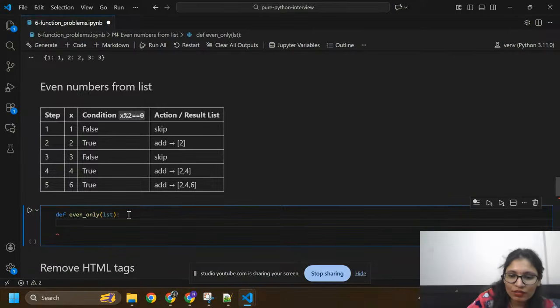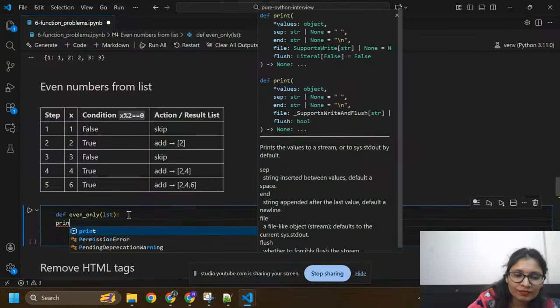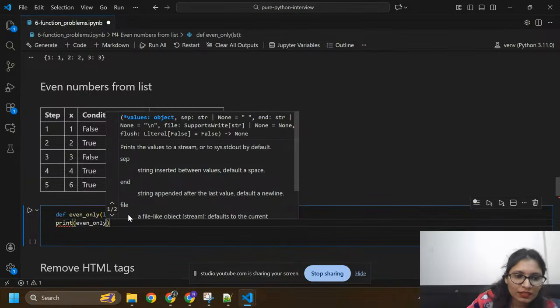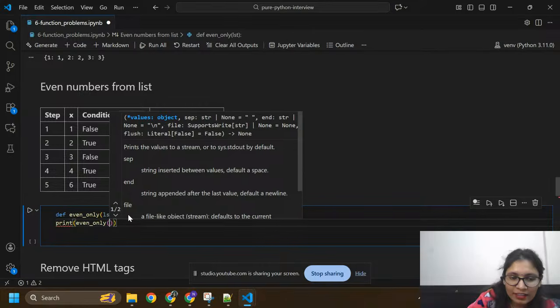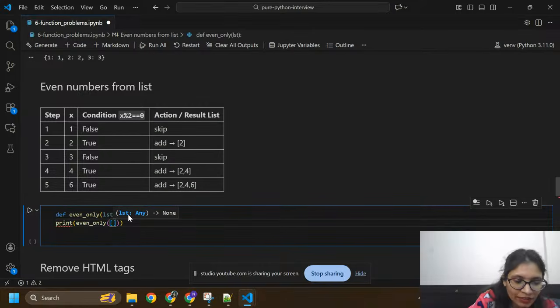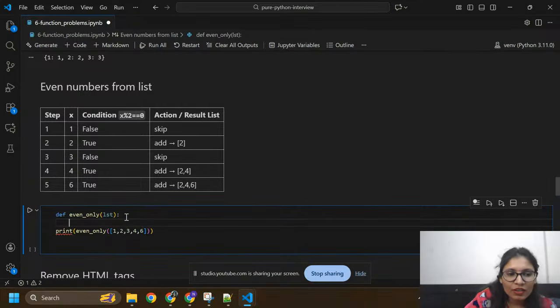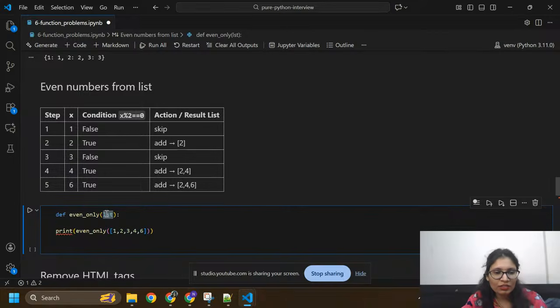I'm going to use print, and here this is the function call, and inside this I'm going to pass the list: 1, 2, 3, 4, 6. This is the function call, and here this is the list I already passed. List equals to 1, 2, 3, 4, 6.